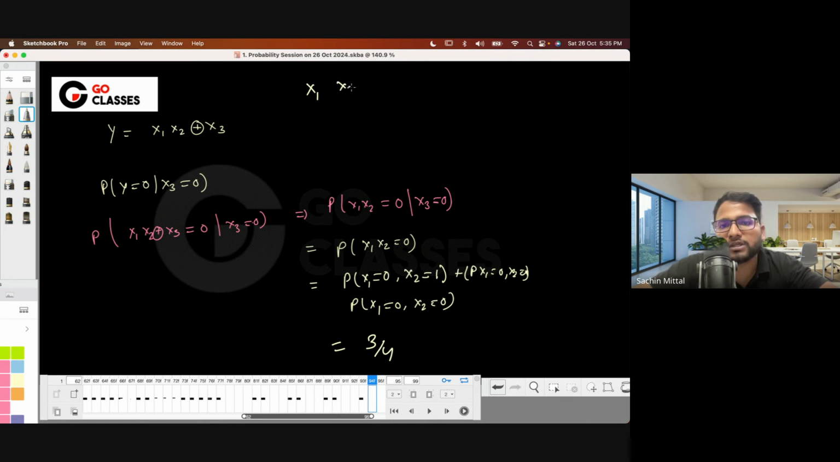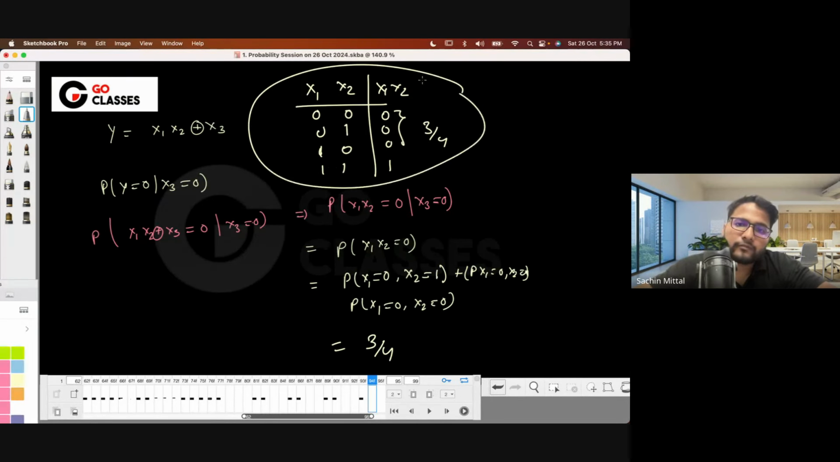If you want to make a table, you can just make a table for x1, x2 only, right? And then you can define a new random variable z, the product x1, x2. So 0, 0, 0, and 1. When this product is 0, basically in these three cases out of the four cases, so 3 by 4. Okay.